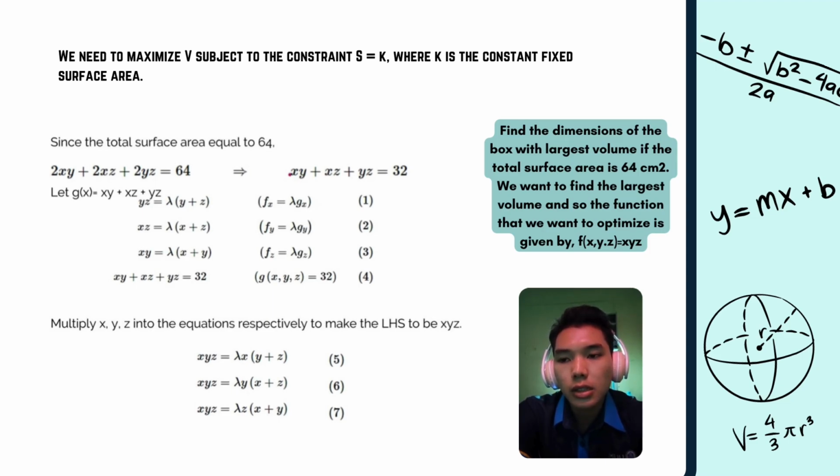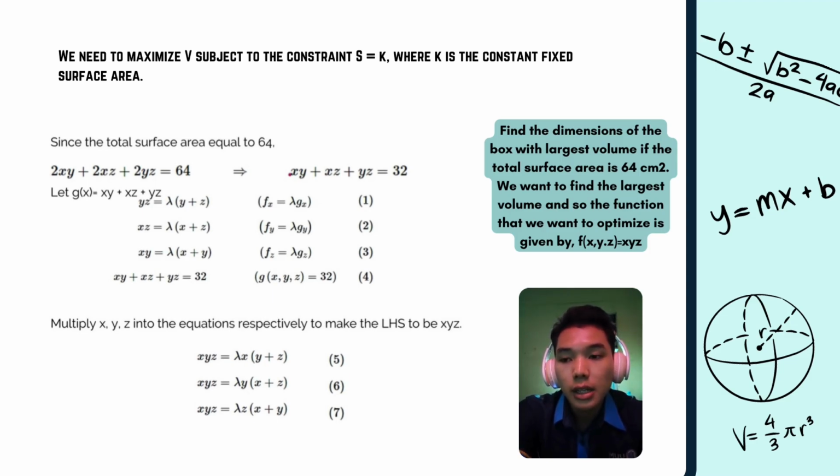area. Since the total surface area equals 64, 2xy + 2xz + 2yz = 64, and we turn that into xy + xz + yz = 32. Let g(x, y, z) = xy + xz + yz.